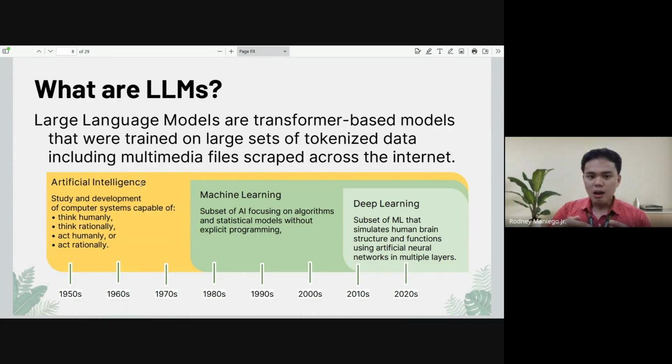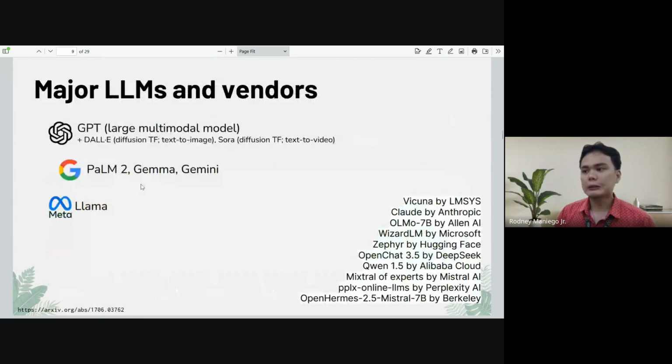Then we have this, it's not actually newer, but it's a more specific type of artificial intelligence, a subset of machine learning that simulates how the human brain works. It uses multiple strategies, multiple technologies, both physical and on the software aspect, again, to simulate how the human mind works. So that is deep learning. That is where LLMs are found. So that is in deep learning.